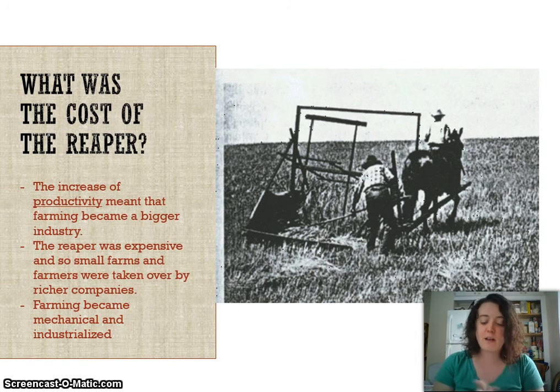In fact, I cannot imagine my life without a vacuum cleaner, and I'm sure that many of you have vacuum cleaners in your home. At the time these things were invented, they were new and exciting. Some of them were bigger and harder to use than they are now, but like I said, through time they've been adapted into the things that we know exactly today. So this was a really exciting time in our country as new things were being invented to make life easier, and the cotton gin and the reaper were just two of those inventions. And last week we studied the steamboat and the steam locomotive, and those were two other inventions that came about at this time that really changed the way that things were in our world during the 1800s.